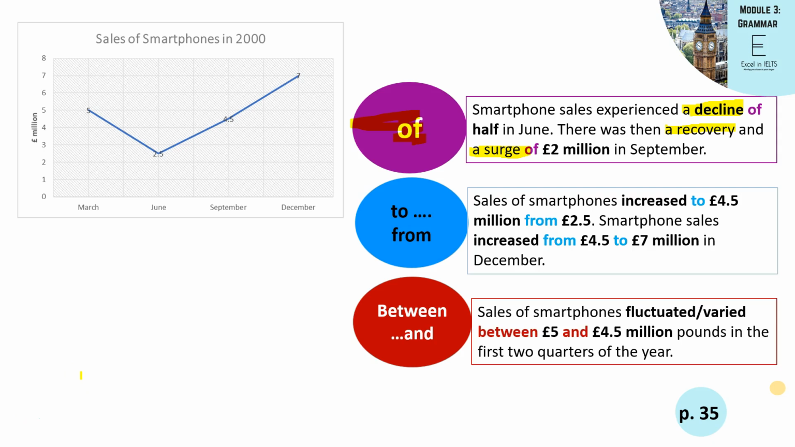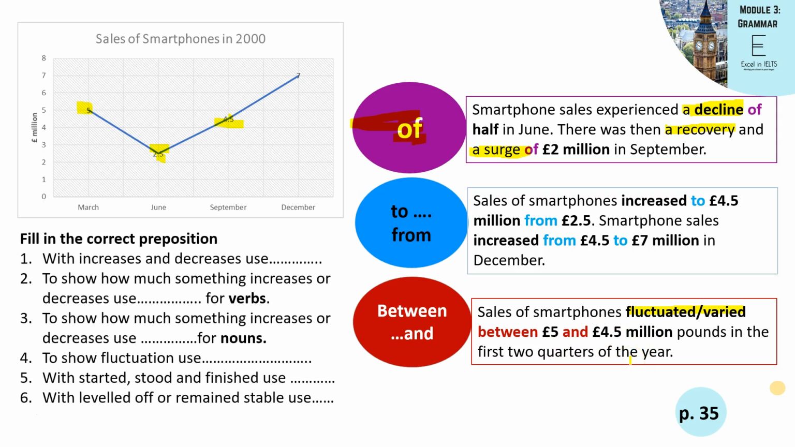Between and. Sales of smartphones fluctuated or varied between 5 and 4.5 million pounds in the first 2 quarters of the year. When you're using fluctuated and varied, you're showing that something moved up and down, so you can use between and. At the moment, it started at 5, it went down to 2.5, and then went back up to 4.5. That's a fluctuation. So then you simply say between the beginning, which is 5 million pounds, and the end, 4.5 million pounds.